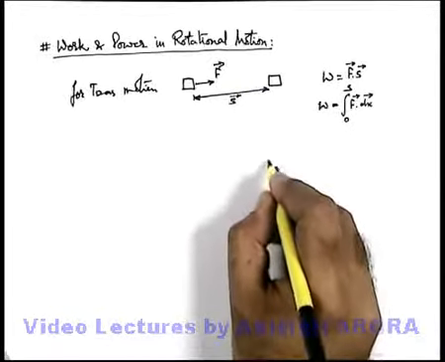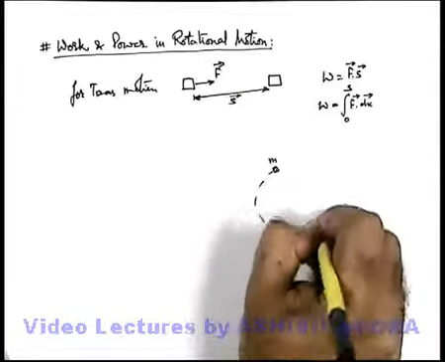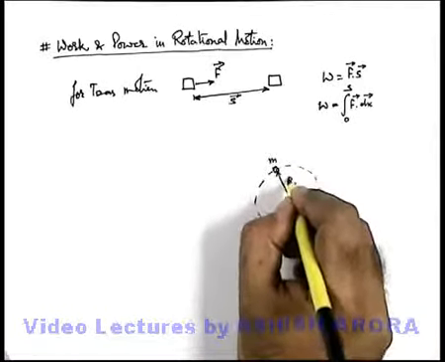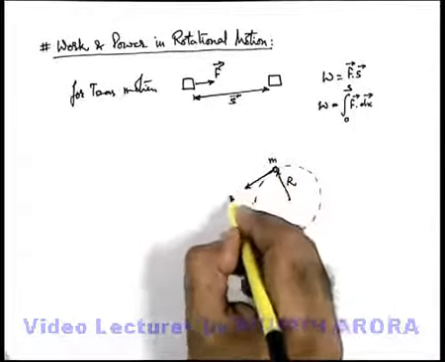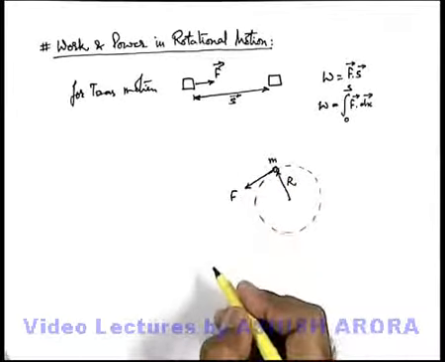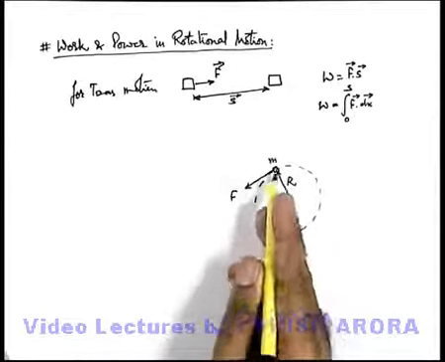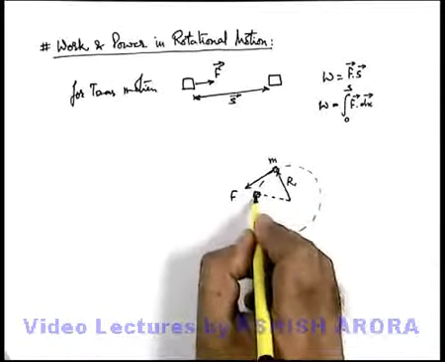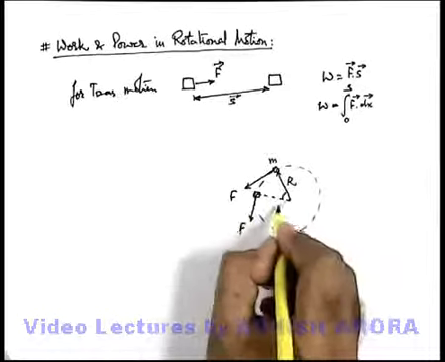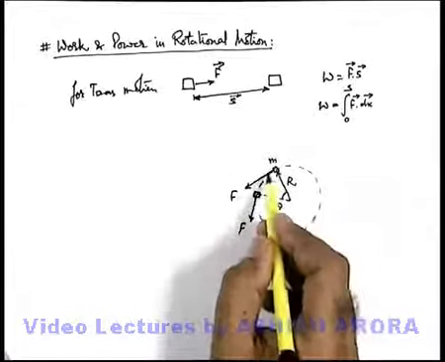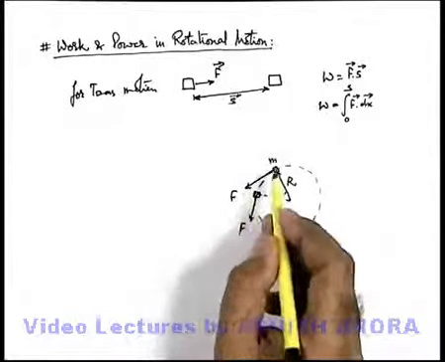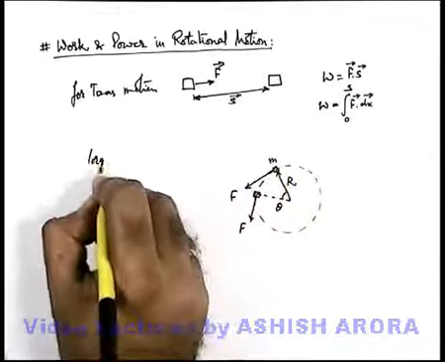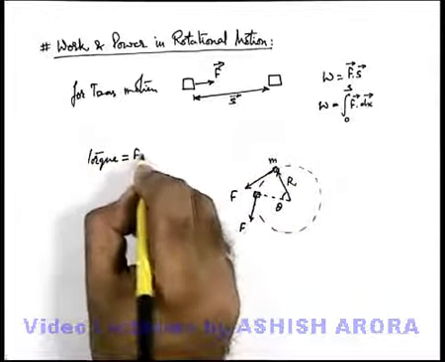As a special case, consider an object of mass m revolving on a circular path of radius r, being pulled by a tangential force F. If the body is displaced by an angular displacement theta by application of this force, the turning effect of the force, which is the torque acting on the object, can be given as Fr. So torque is Fr.